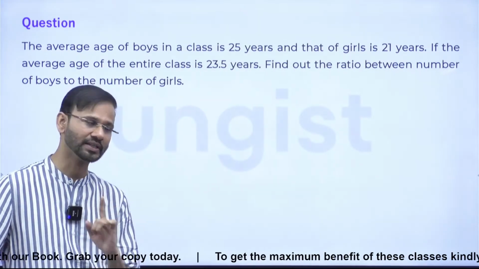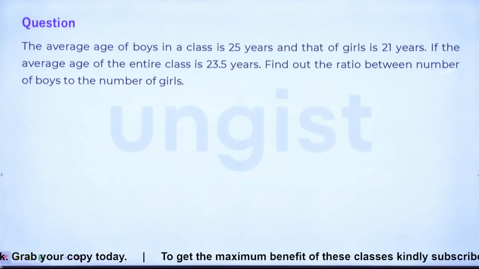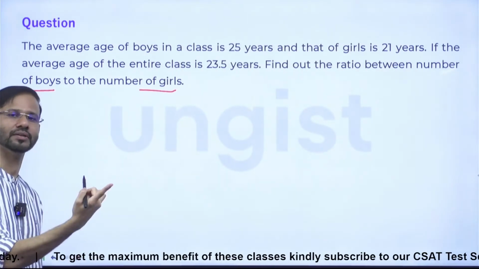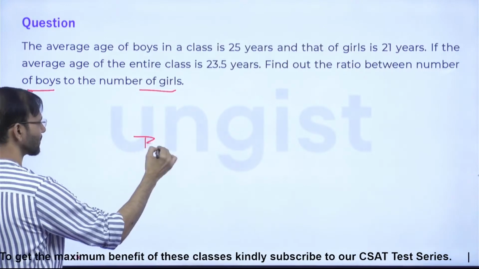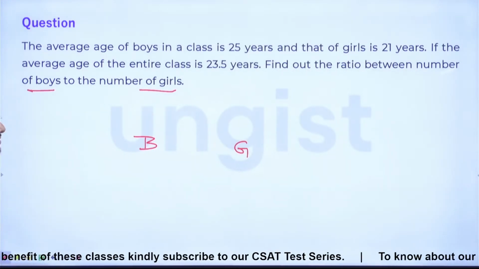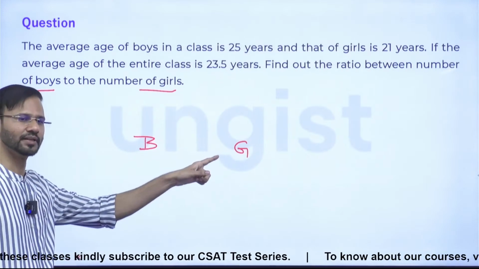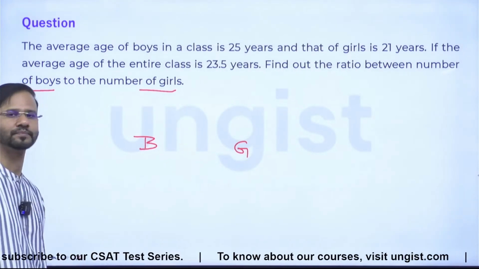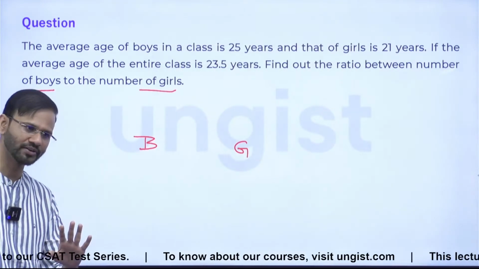Please read what they are asking. They are asking the number of boys to girls, so obviously boys will be here and girls will be here. If they say girls to boys, you need to write girls here and boys here. Guys, is it fine now?